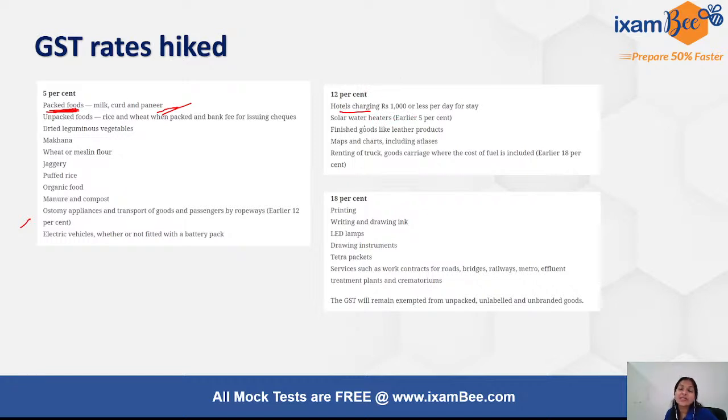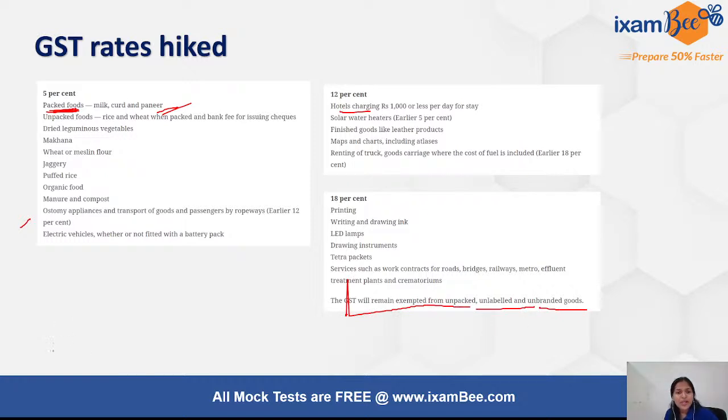Solar water heaters: the government had been promoting renewable energy products, so these were initially either not taxed or taxed at the lowest rate of 5%, and solar water heaters is one of them that has moved to the 12% category, right? And as I was mentioning, GST will remain exempted for unpacked, unlabeled and unbranded goods, right?